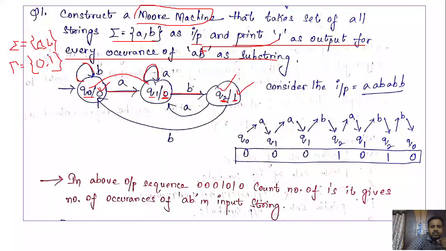Now what happens if we get a in Q2? Q2 indicates that we have seen a followed by b. If you get a again, we have to wait for one more b. Which state represents that we have seen a? That is Q1, so Q2 on a must go to Q1. And what happens if you get b in Q2?